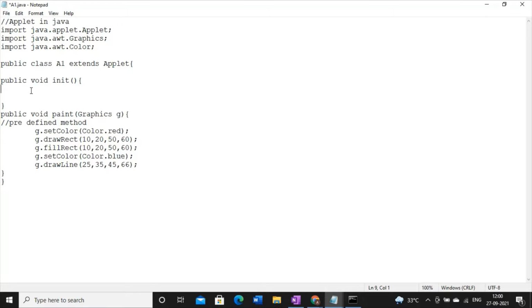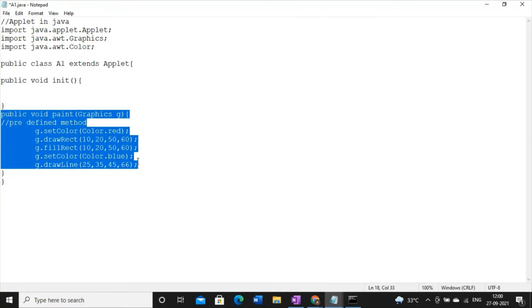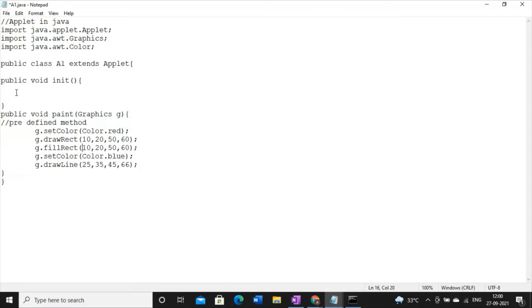Setting the background color we need only once, and above that we will draw different kinds of objects. Drawing different kinds of objects means we are invoking the paint method. The paint method can be invoked repeated number of times, but the init method will be invoked only once. So I want to set the background and I want to color it.